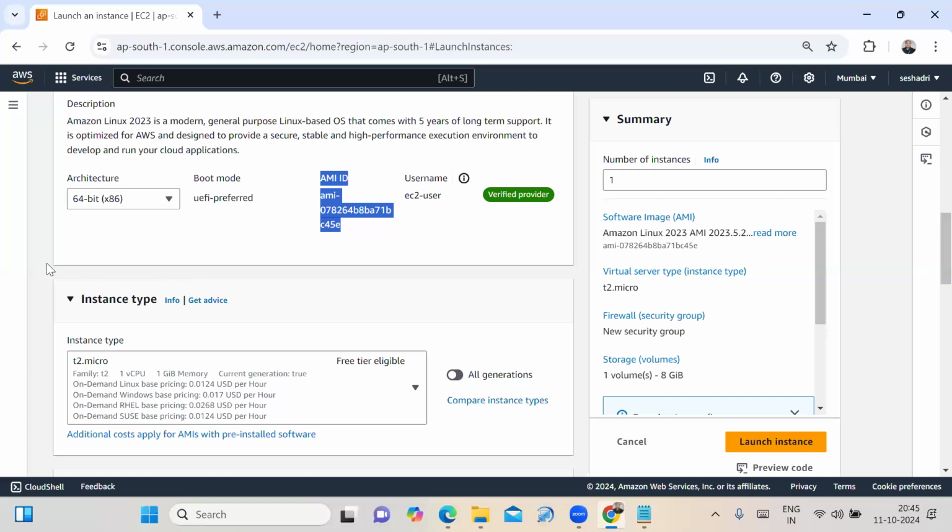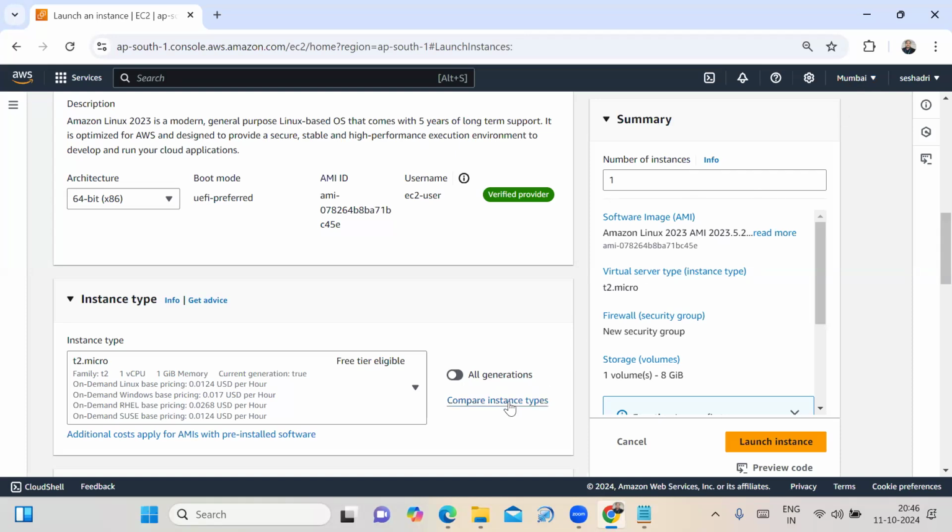Now, you come to here. Here I am selecting the instance type. By default it is providing T2.micro. T2.micro is providing 1 CPU, 1 GB memory. It is a free tier eligible one. Free tier eligible one. Right? See, I am there in the Mumbai region.